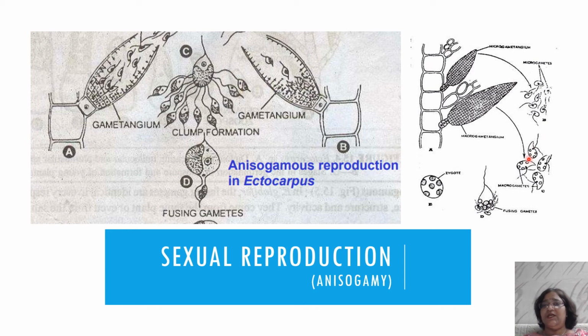Here also we are looking at morphological anisogamy, because the female gamete is large in size. You see the clump formation is there. Clump formation means this is the female gamete, and many male gametes are attached to the female gamete with the anterior flagellum, the tinsel type, large size flagellum. But only one out of so many will be successful in attaching to the female gamete. They will retract their flagella, fusion takes place, and zygote formation occurs.